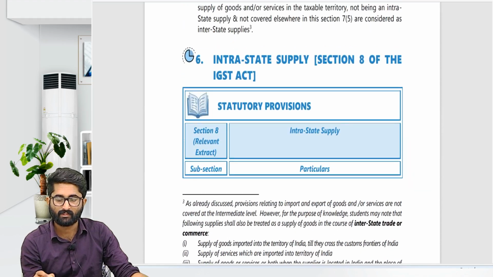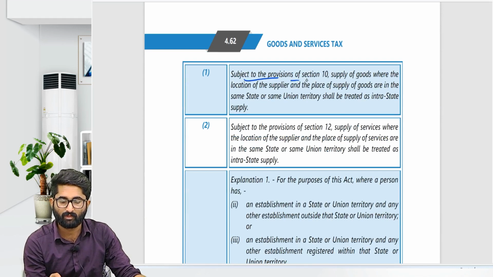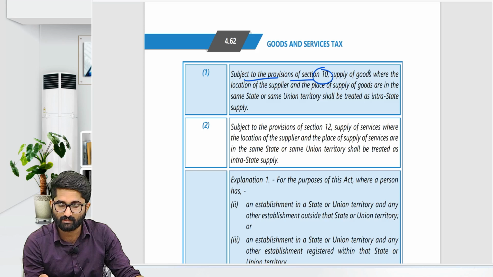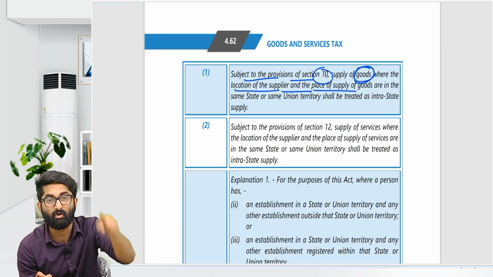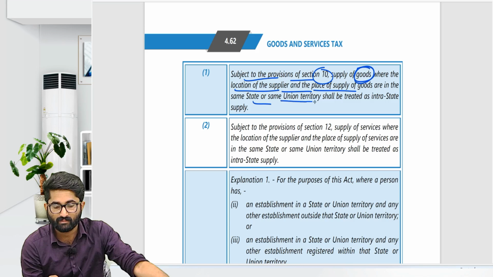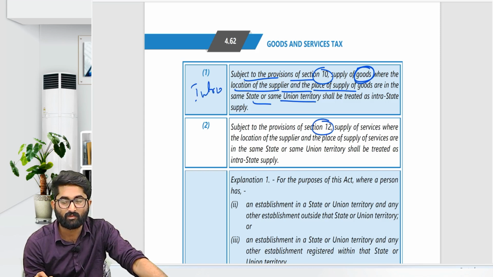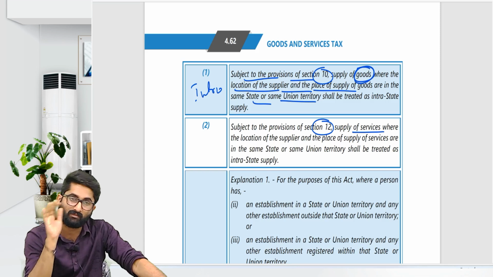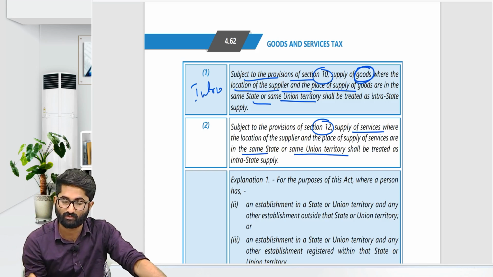And later section number 8, that is about what is intrastate. Subject to the provisions of section 10, it is talking about goods, where the location of the supplier and the place of supply are in the same state or same union territory, then it is intra. Subject to section number 12, in case of service, where the location of the supplier and place of supply are in the same state or same union territory, that is also intra.